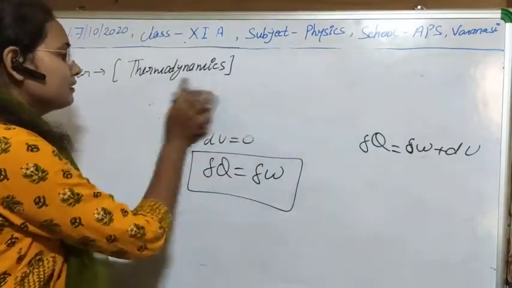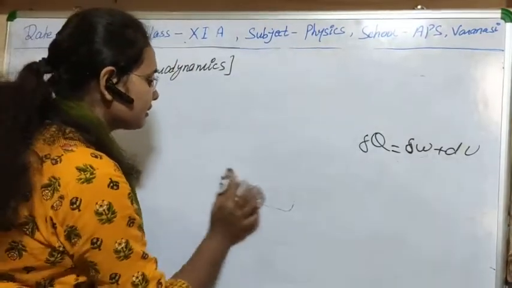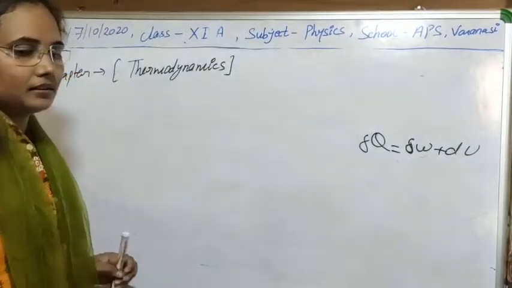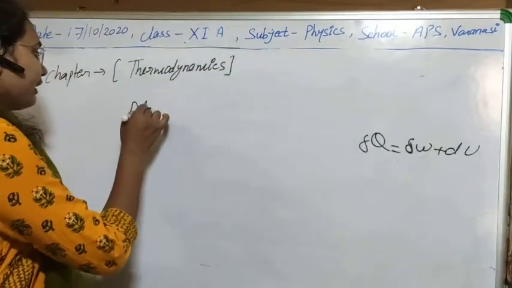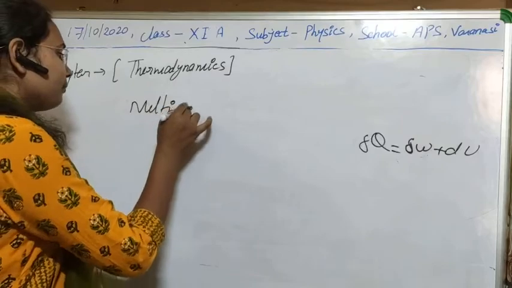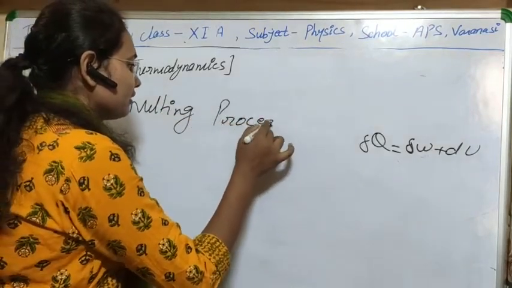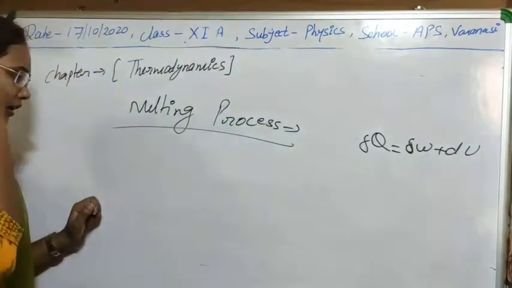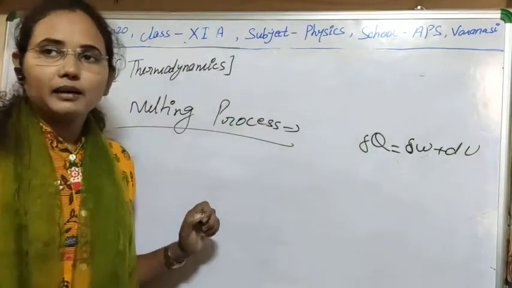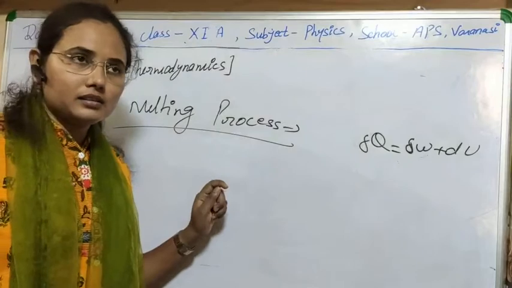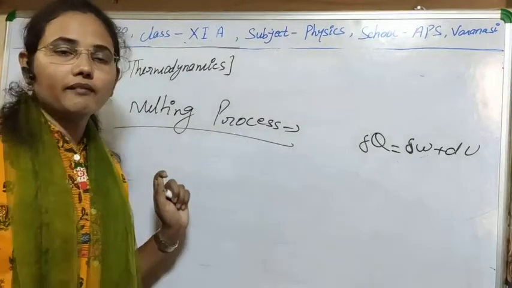Next is the melting process. One by one I am telling all the processes with the help of the first law of thermodynamics. As you know, in the melting process, a solid is changing into a liquid.